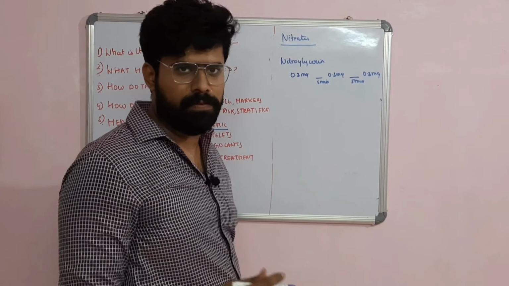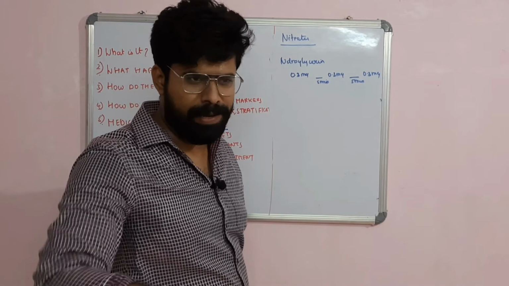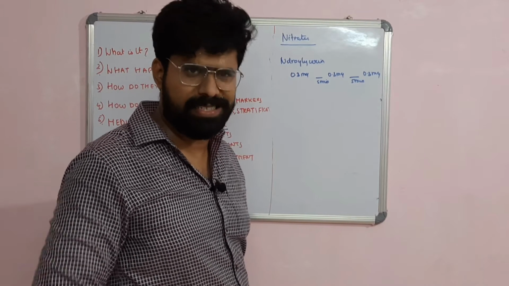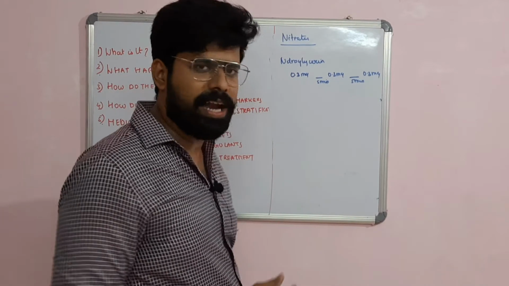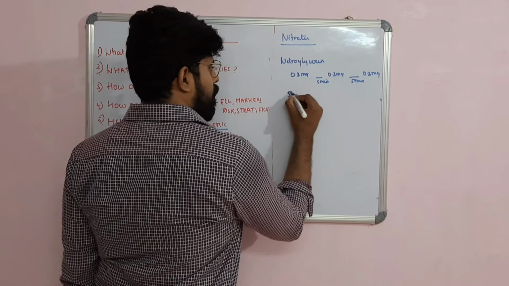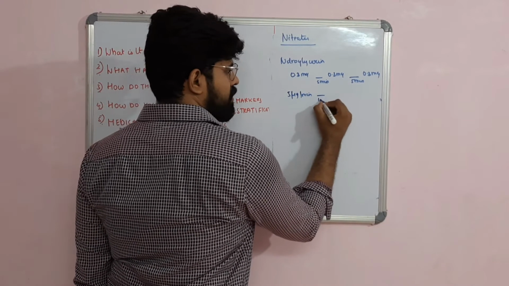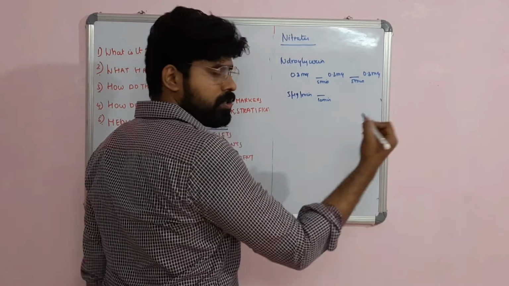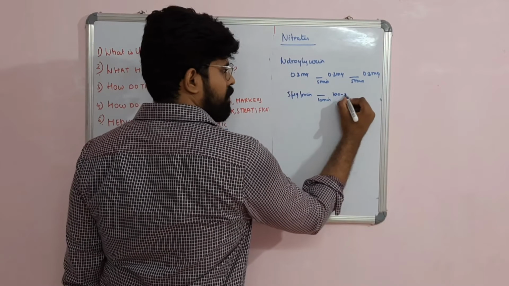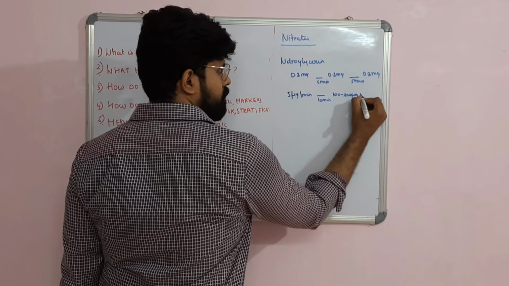If you give 3 doses of nitroglycerin and the patient's chest pain subsides but not completely, there's some recurrent pain, then you can consider IV nitroglycerin, a dose of 5 micrograms per minute, and it can be increased every 10 minutes to a maximum dose of about 100 to 200 micrograms per minute.